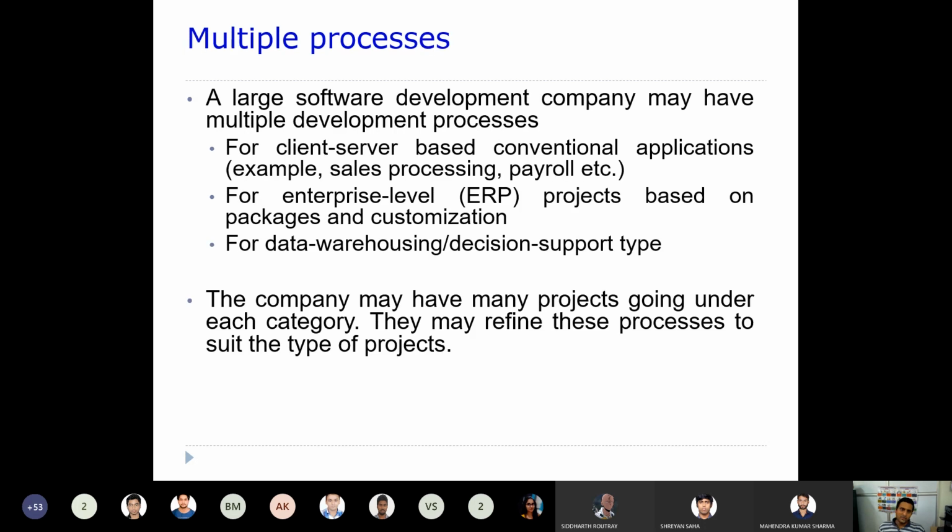Now, as I said, a large software development company may have multiple development processes. One process may be for client server based applications.